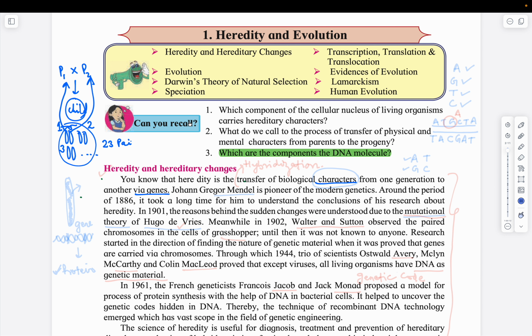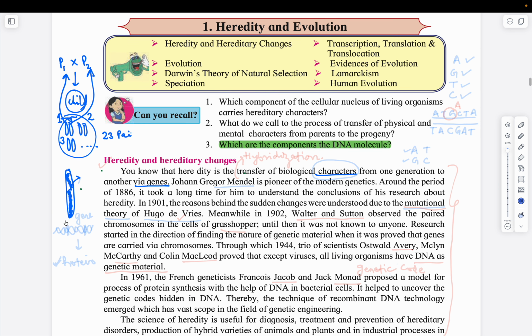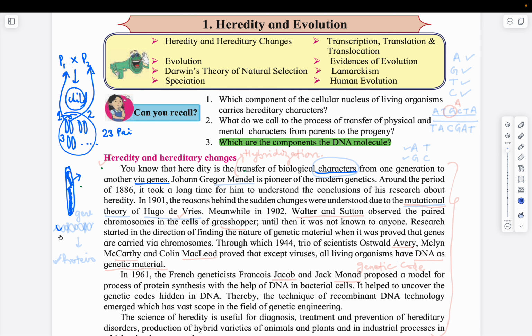Now what is this chromosome made up of? I'll draw a chromosome here. A chromosome consists of coiled DNA. DNA is highly packed inside the chromosome, right? If you open up this DNA, you will see that DNA has a helical structure. This is the open form of the DNA, right?